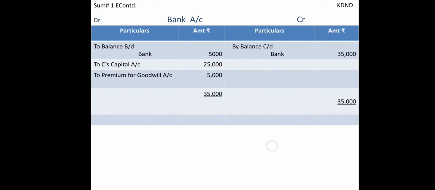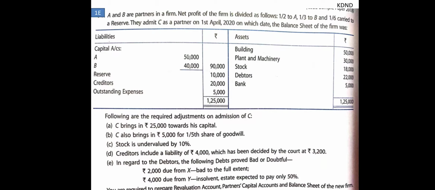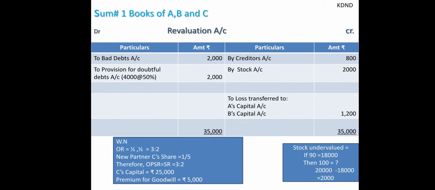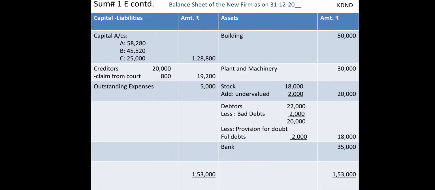The same applies to the next transaction we are moving with. Creditors include a liability of 4,000 which has been decided by the court at rupees 3,200. In the creditors we have to pay a liability of 4,000, but now it is settled at 3,200. So purely there is a benefit of 800 to the firm. Here, by creditors 800 will be mentioned because it is a benefit for the business, and here the claim from the court 800 is to be written off, and then finally 19,200 will be transferred.